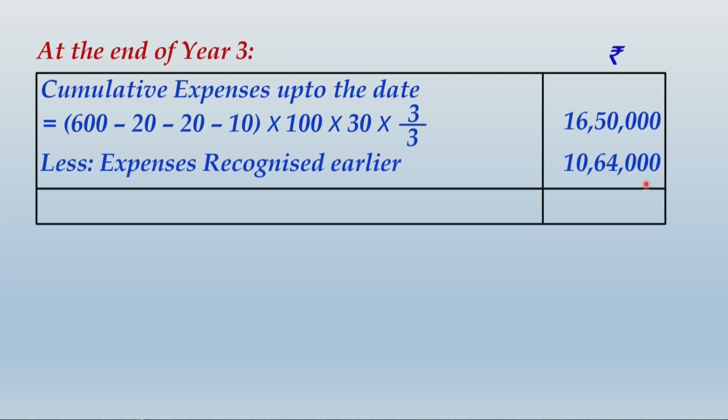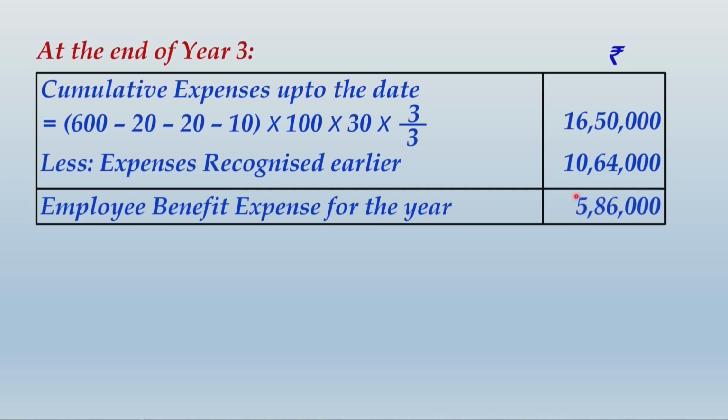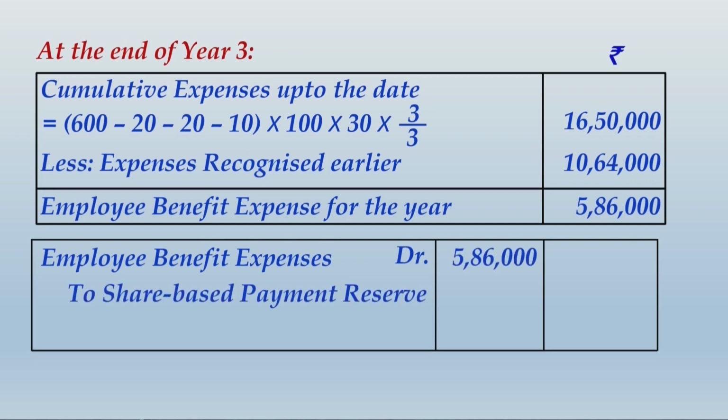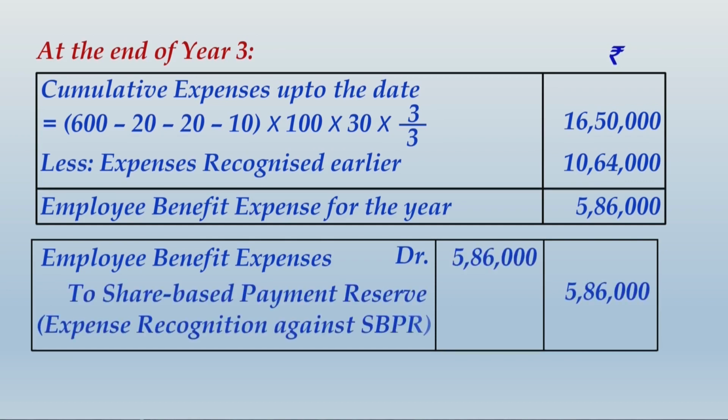So the incremental amount by which you will recognize the employee benefit expenses for the third year, as well as the amount by which the share based payment reserve balance will increase, will be 5,86,000. And then you will pass the similar journal entry, that is employee benefit expenses debit to share based payment reserve, and that will be by 5,86,000. So friends, note down this calculation and accounting entry, and then we shall move ahead and write up the settlement entry as well.